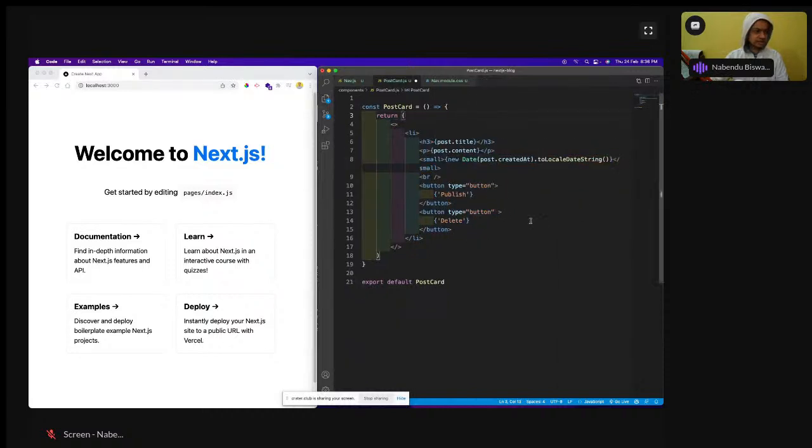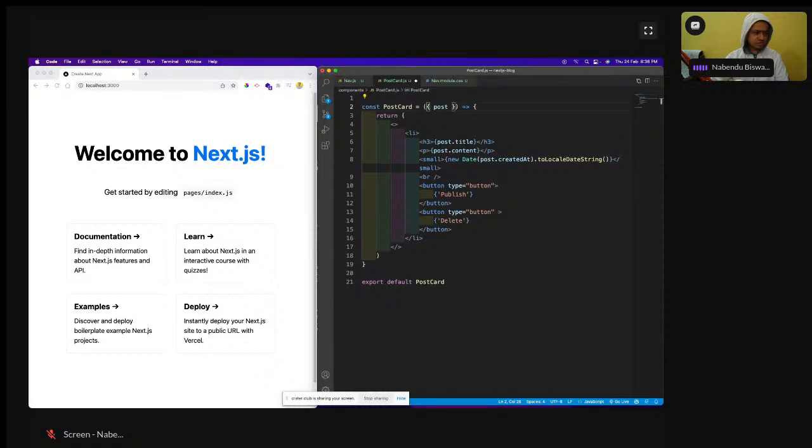So postcard is like this, and it will have useEffect, maybe later on we'll have this, and it will get a post. Each of it will get a post as a prop. So all of these things are like React only. The button has got publish and delete, and all these things are there. And small, I'm doing the date and all.